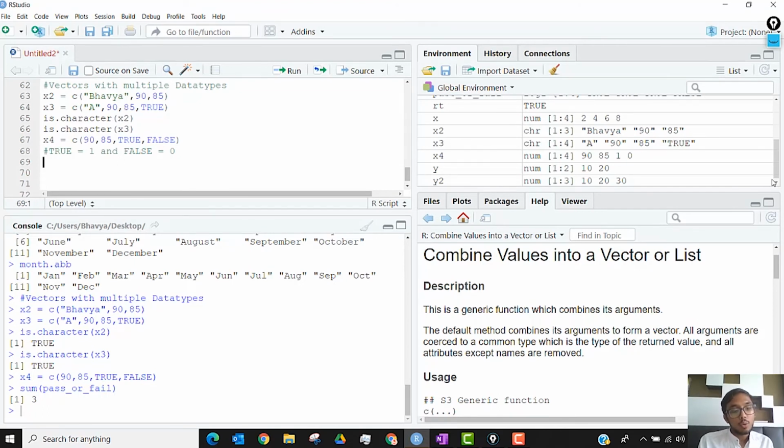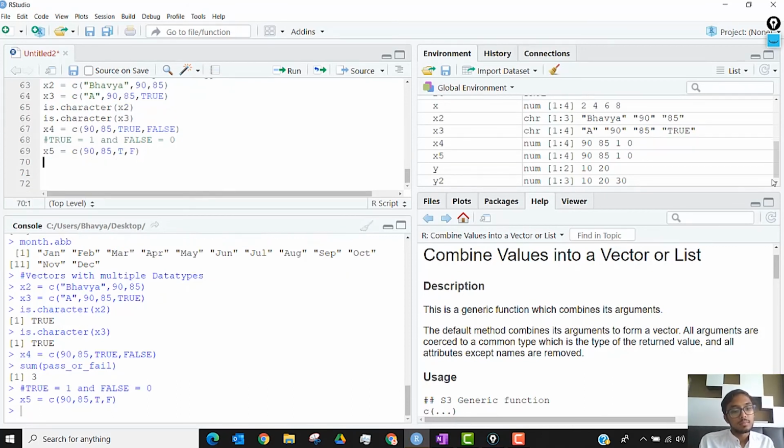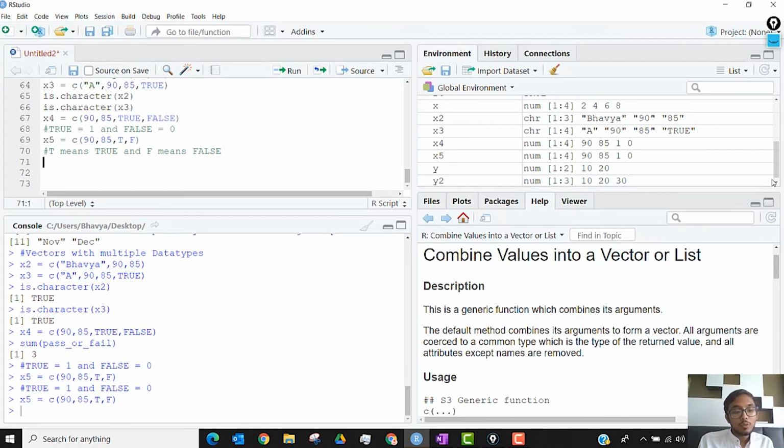We can also write TRUE and FALSE in a shorter format, okay? That is just T and just F. I can also check if the two vectors are the same using the equal to operator.